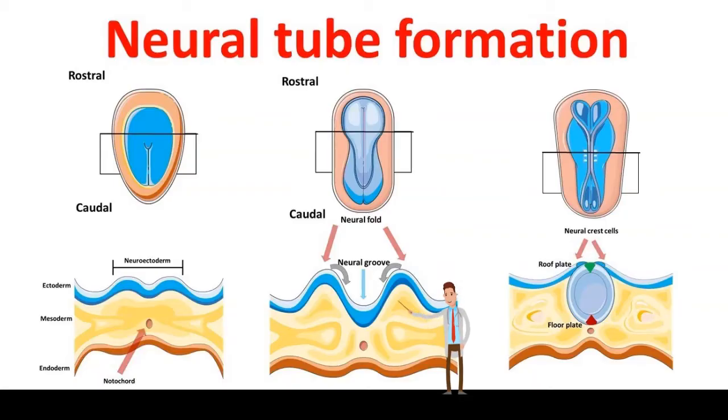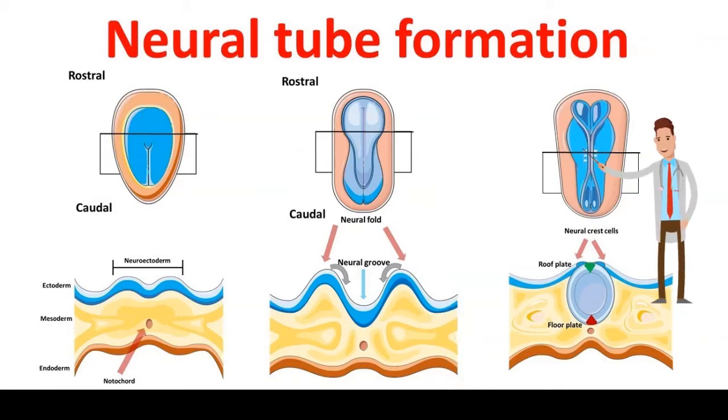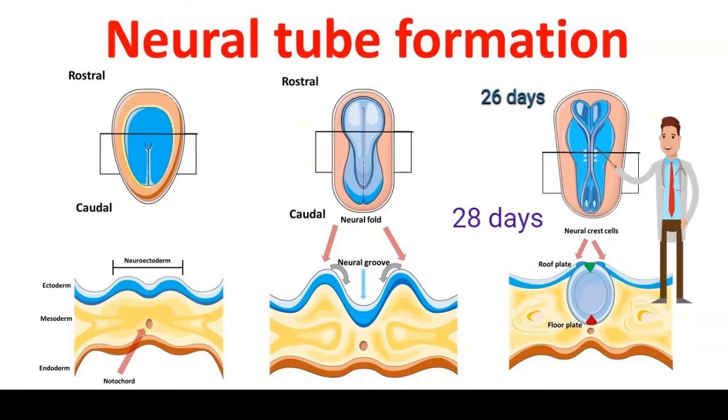Surface ectoderm overlying the notochord will start to groove in to form the neuroectoderm. And this will start as the neural groove, which will close centrally, and then it will zip cranially before caudally by 2 days. So at 26 days, the neural tube is closed cranially, and at 28 days, it will close caudally. Defect of closure will form neural tube defects.